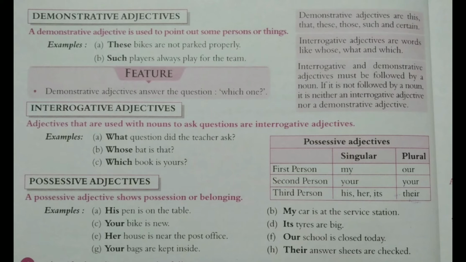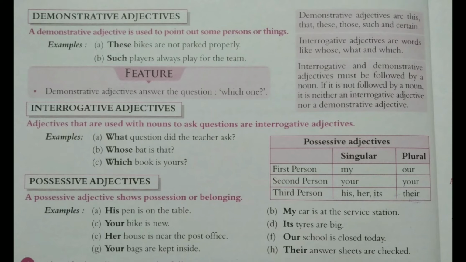When you ask a question, let's see, which bikes are not parked properly? You will answer, these bikes. In example B, which players always play for the team? Your answer is such players. So these and such are examples of demonstrative adjectives.